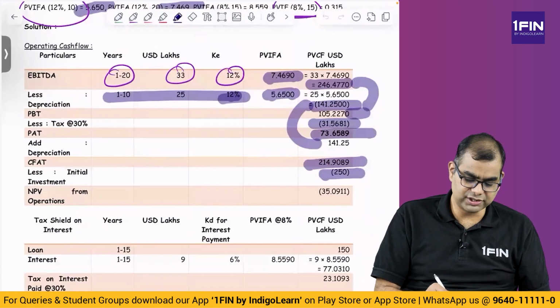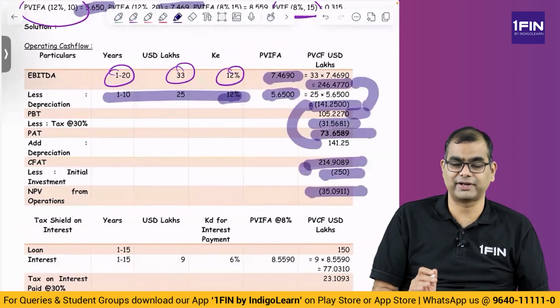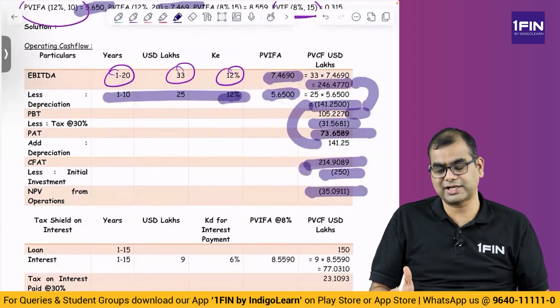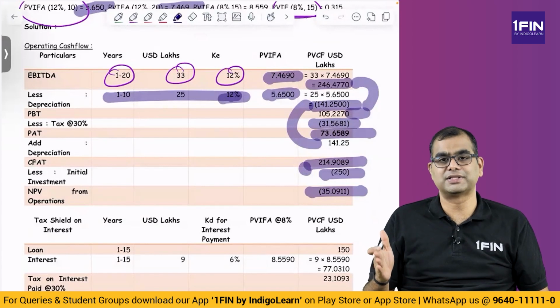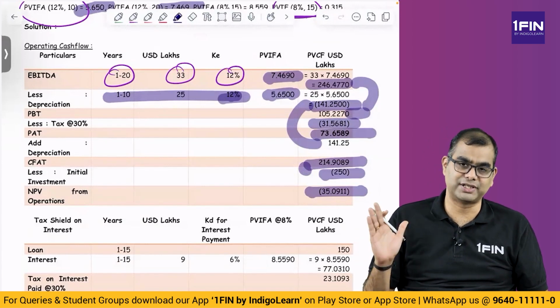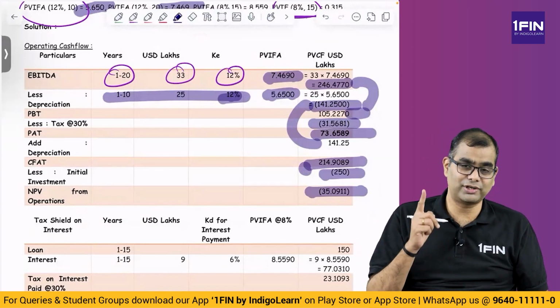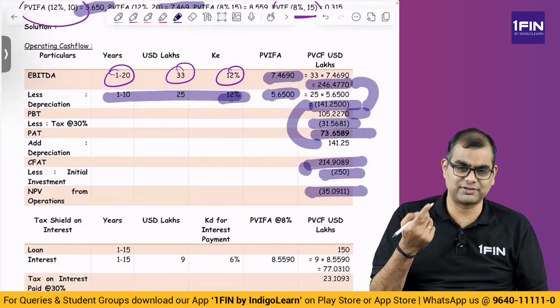So from operations, you get 214 minus 250, which is 35. To operations and initial cash outflow, after that, you have to add the present value of tax shield and present value of subsidies. Both of them you discount at what rate? At 8%, or you arrive at the present value at 8%.